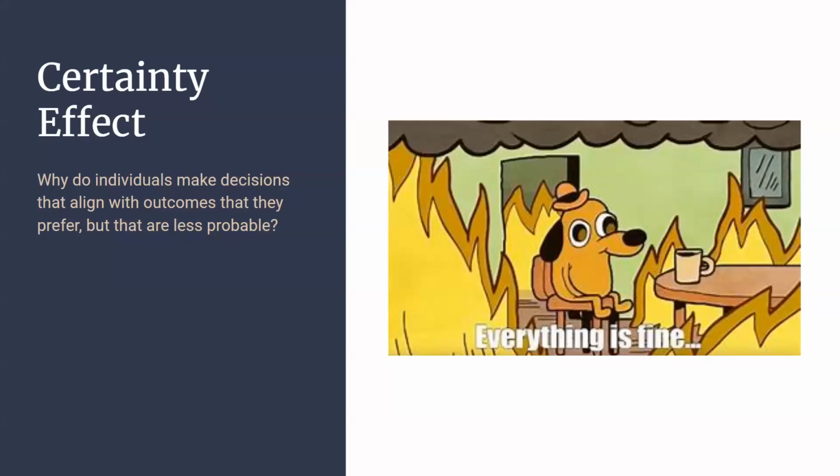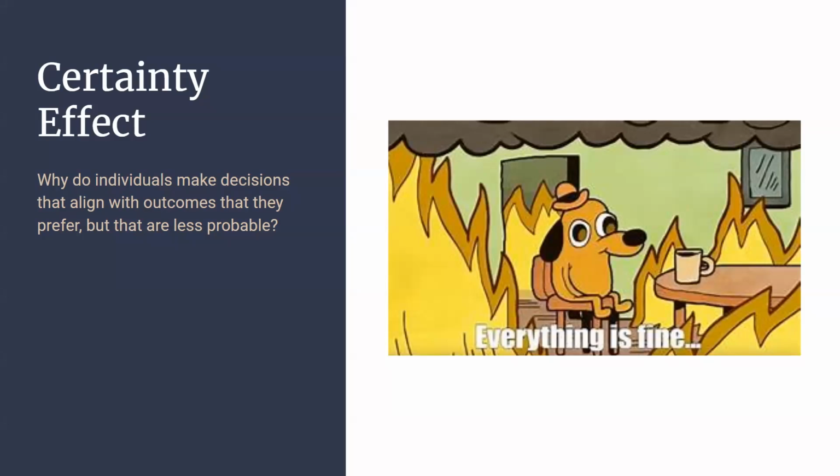The next big chunk of information the author takes us through is the idea of the certainty effect, which explores why individuals make decisions that align with outcomes they might prefer, but are less probable. I put this photo there that I think became popular in 2020 during the pandemic of, oh, we'll be fine, but the outcome is obviously not likely.